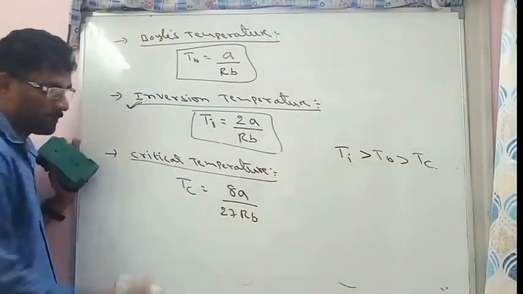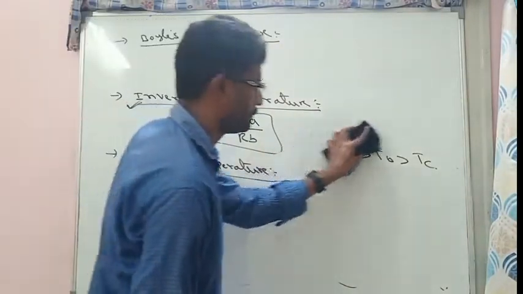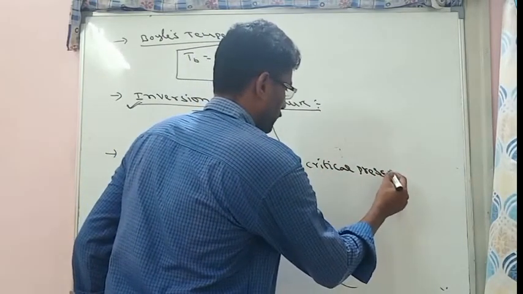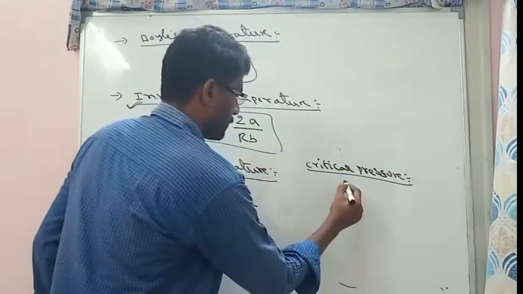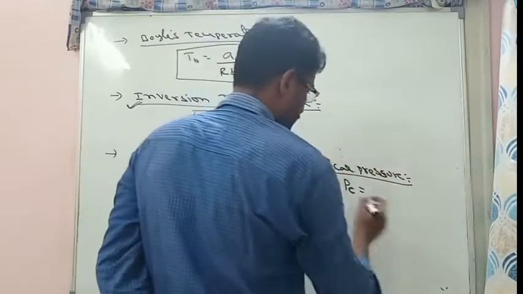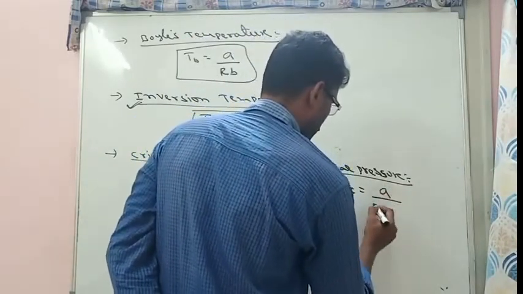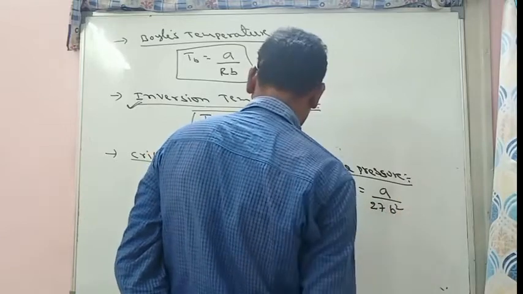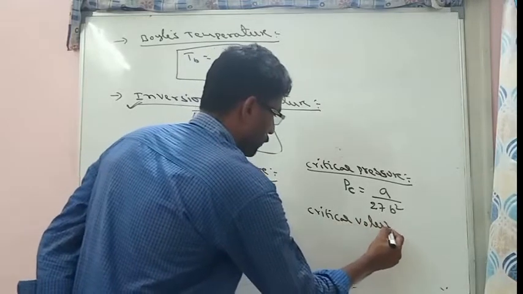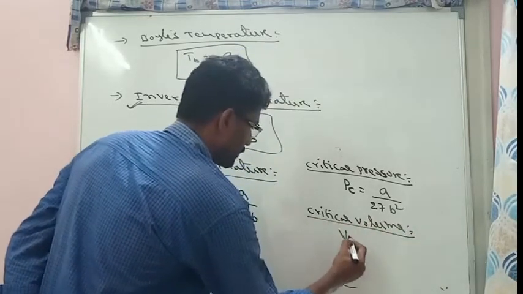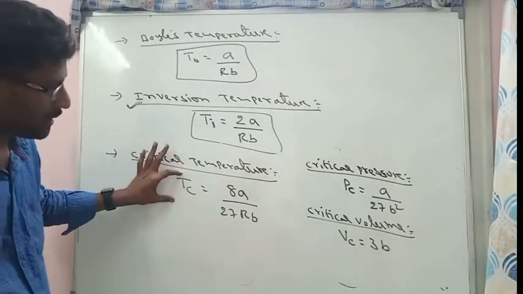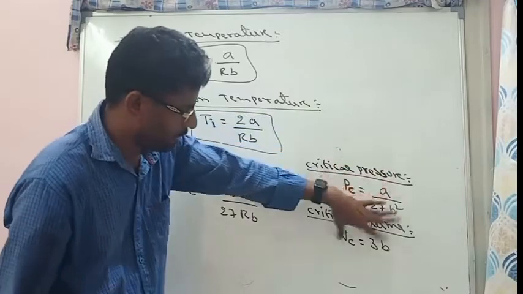Like critical temperature, there is also critical pressure, represented with Pc. Its formula is a by 27b squared. Similarly, critical volume is also there, represented with Vc, and its formula is equal to 3b. Critical temperature Tc, critical pressure Pc, critical volume Vc.